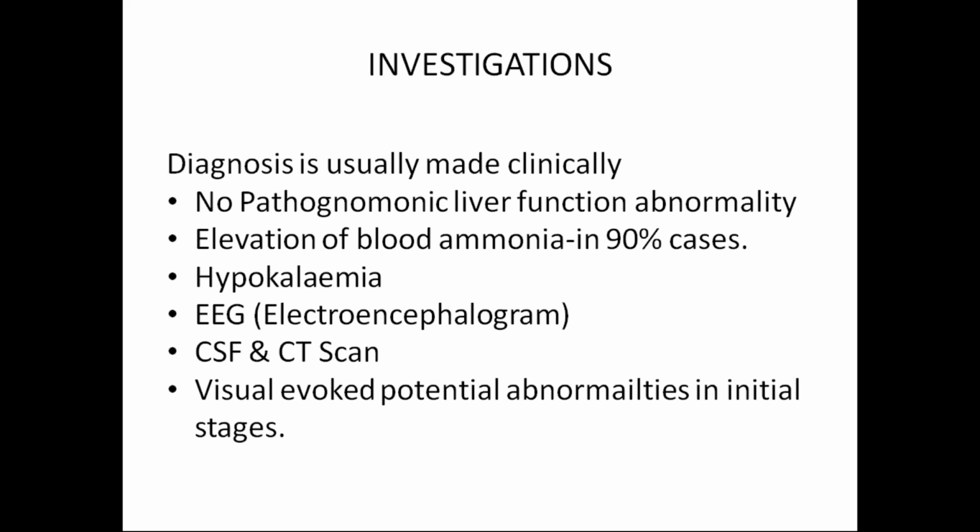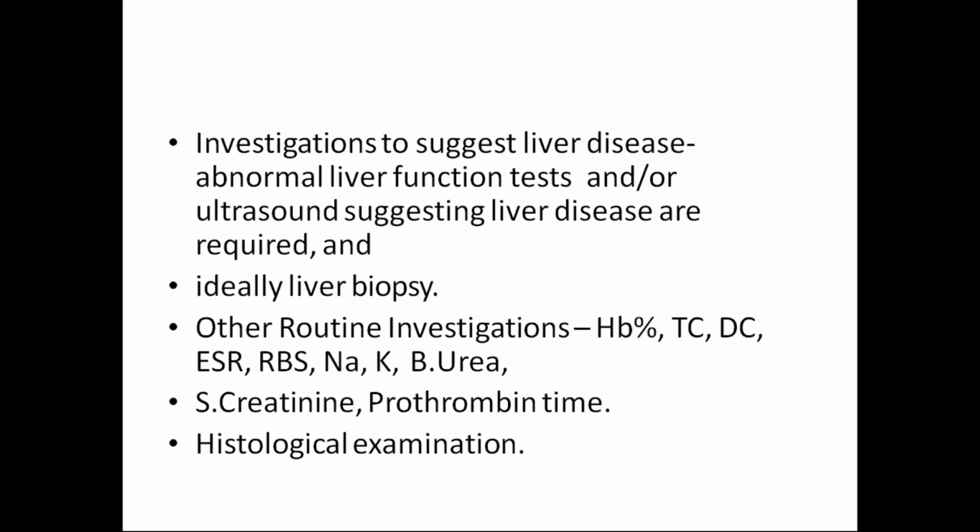These are some of the frontline investigations that we will do in the case of hepatic encephalopathy. Investigations to suggest liver disease: abnormal liver function tests and ultrasound suggesting liver disease are required, and ideally liver biopsy. And other routine investigations like hemoglobin, total counts, differential counts, ESR, random blood sugar, sodium, potassium, blood urea, serum creatinine, prothrombin time, and histological examination.